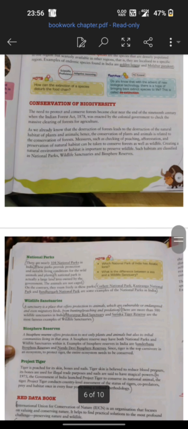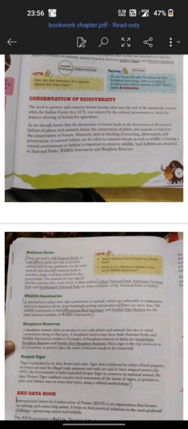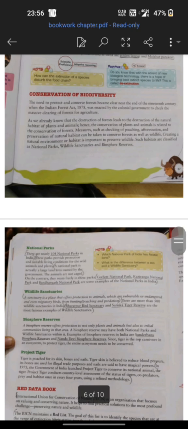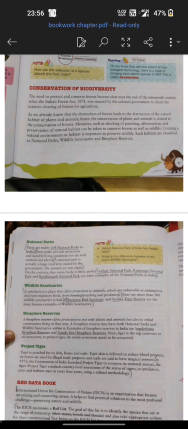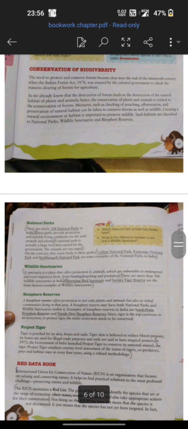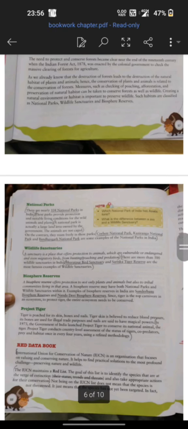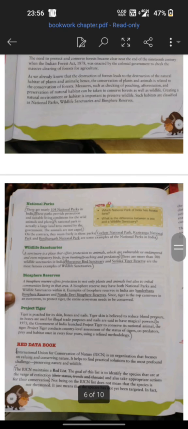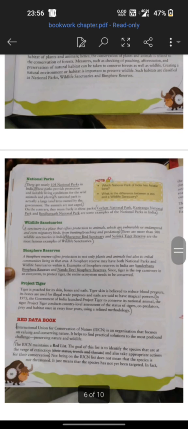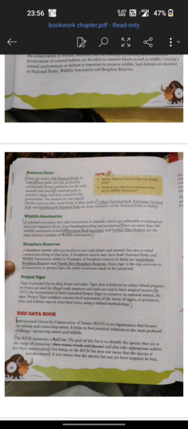Okay. Now, conservation of biodiversity basically means how we can conserve the variety of species of different plants or animals which are found in a forest, or in a proper environment or in a given region. During the British period, one law was passed, the Indian Forest Act 1878, for regulating deforestation, which might result in the loss of biodiversity. So the government is classifying the areas into several different regions, and in those regions certain specific rules are to be followed.